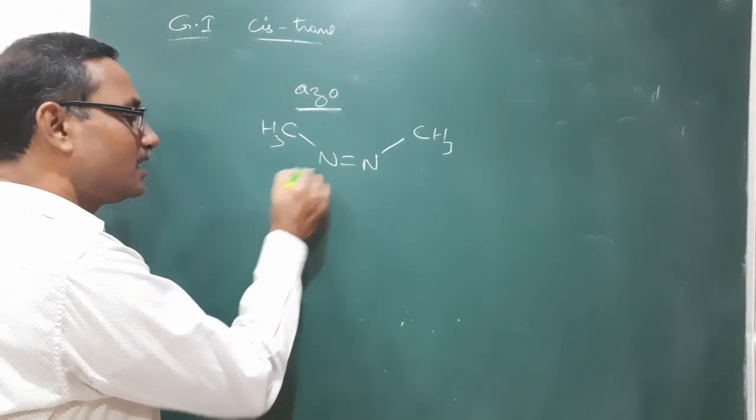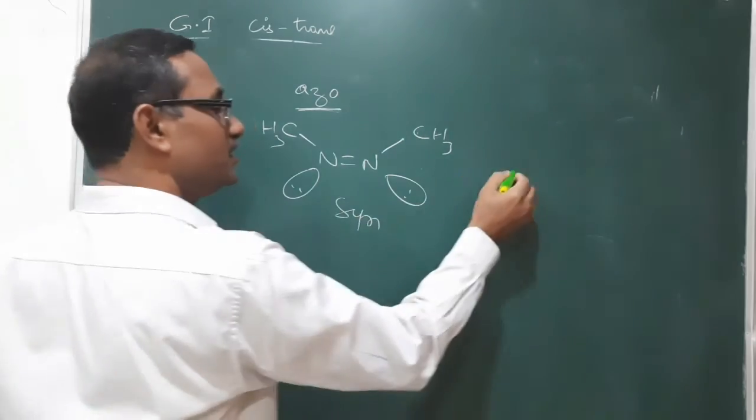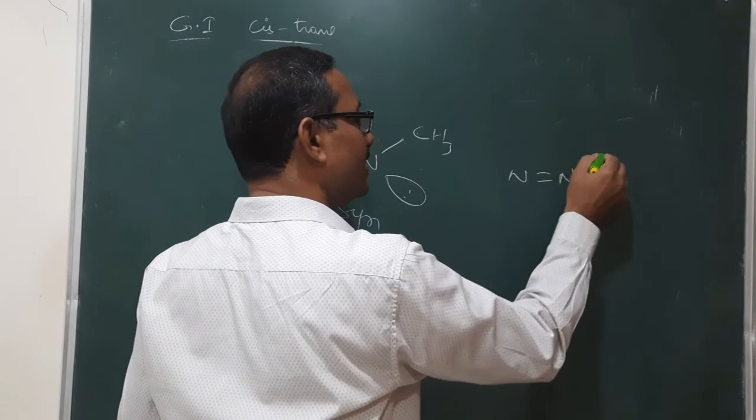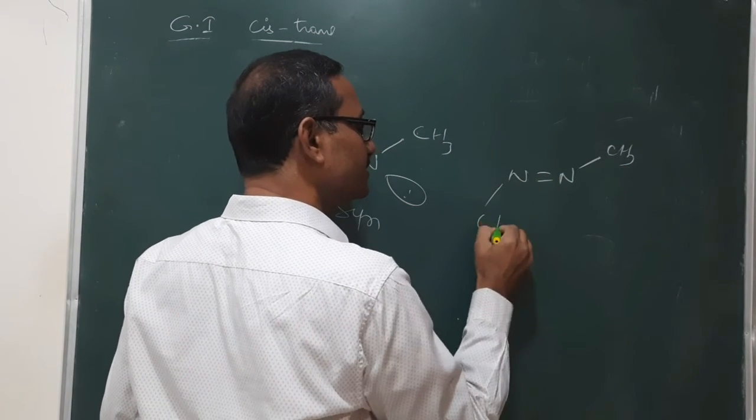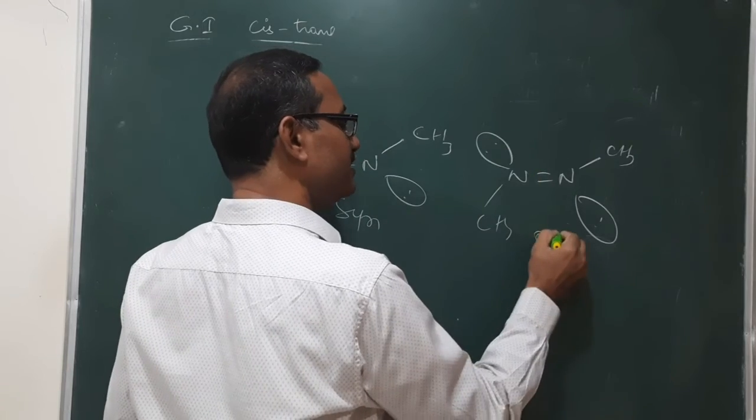This is actually a lone pair here, lone pair here. It is syn. Now N double bond N, this is CH3, CH3. Here it is anti.